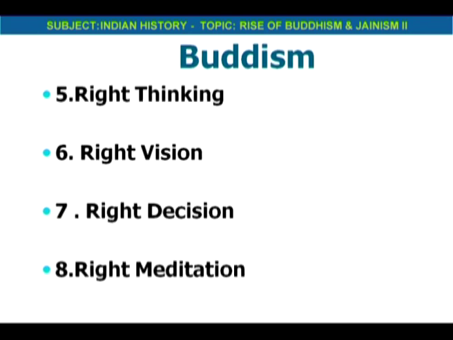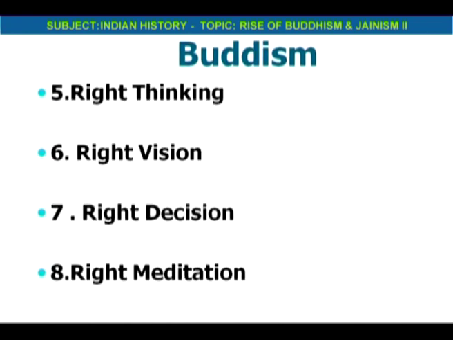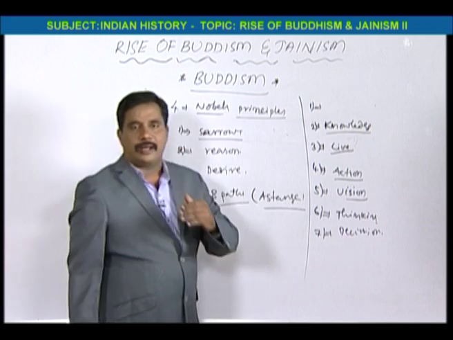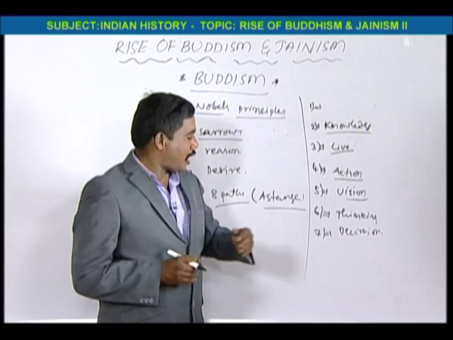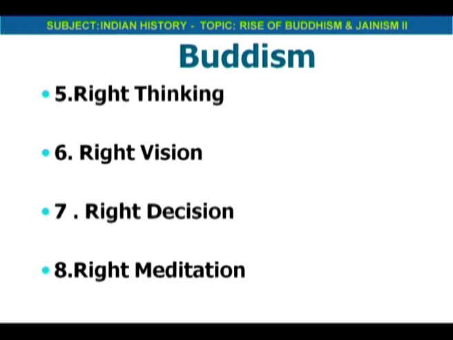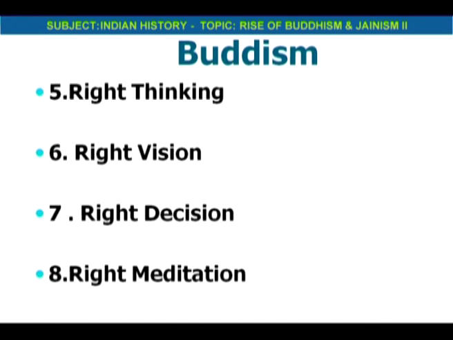Samyak alochana, right thinking. Our thinking should be perfect, should be right. So that is right thinking. And right decision, samyak nischay. So we should have perfect decision. And last one, we should have samyak dhyan, that is right meditation.